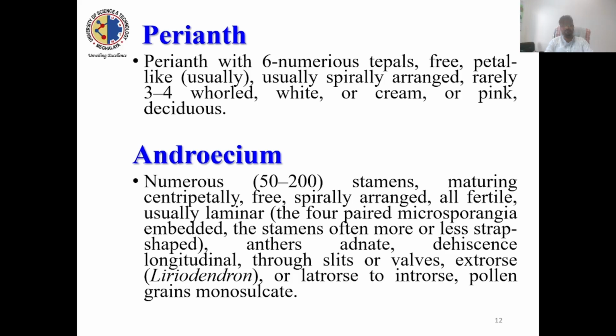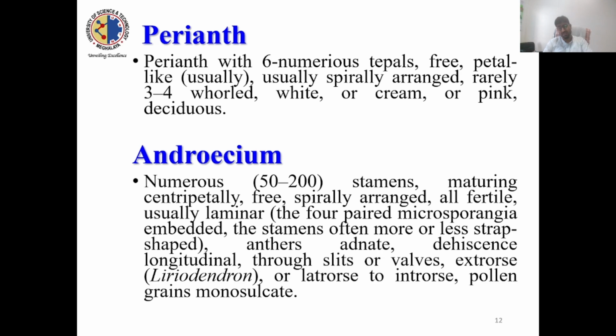Perianth. What's perianth? When we do not differentiate sepals and petals. So perianth with six tepals means six sepals and petals. Tepals means that when the sepals are petal-like, then the term we use is tepals. Six tepals, three petal-like, usually spirally arranged in 3 to 4 whorls. Color ranges, but mostly white or creamy. And the flowers are deciduous.